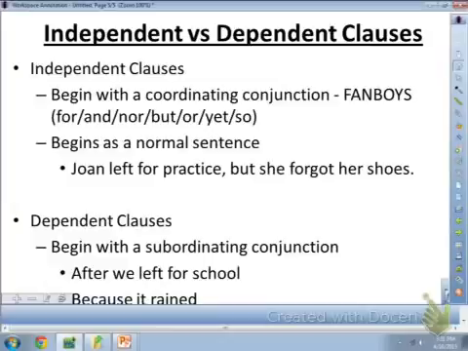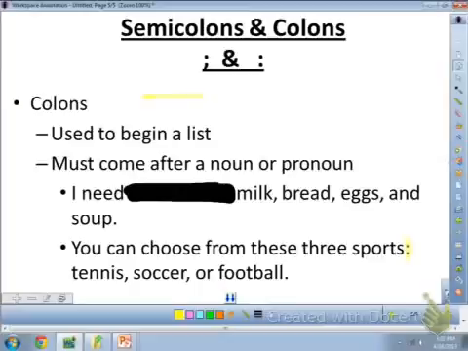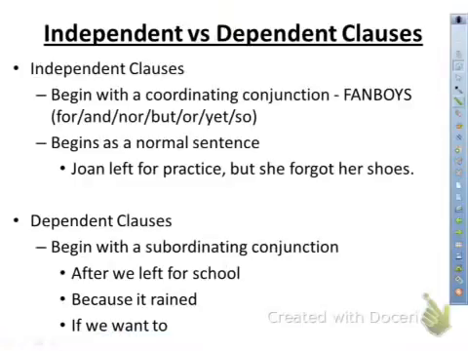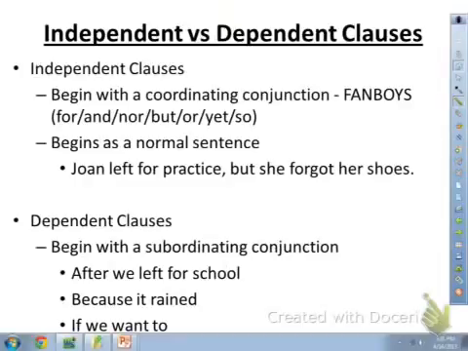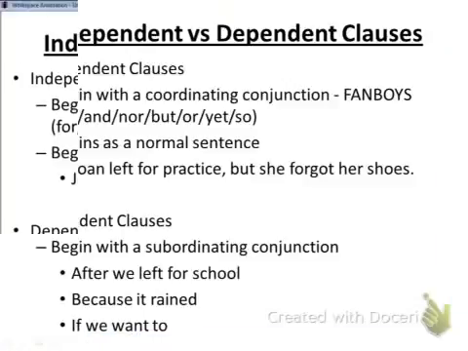Coordinating conjunctions, I have no idea what happened here. Give me just a moment to figure that out. Let's see. Here we go. Coordinating conjunctions, there we go,